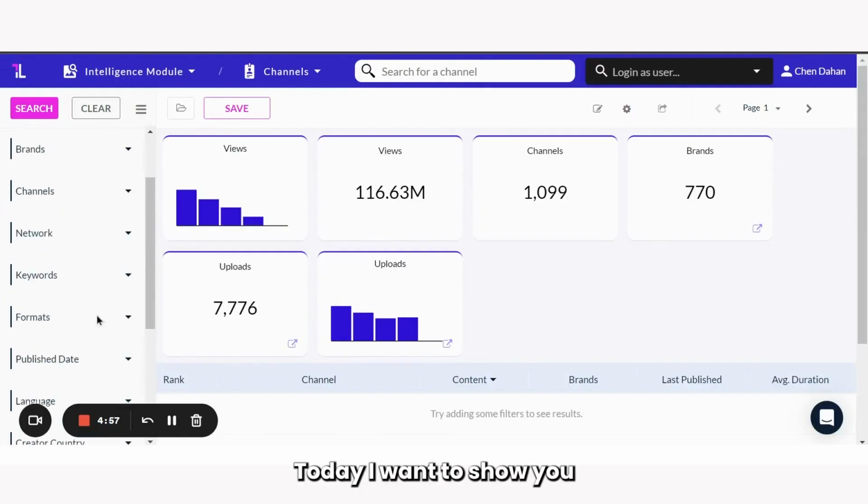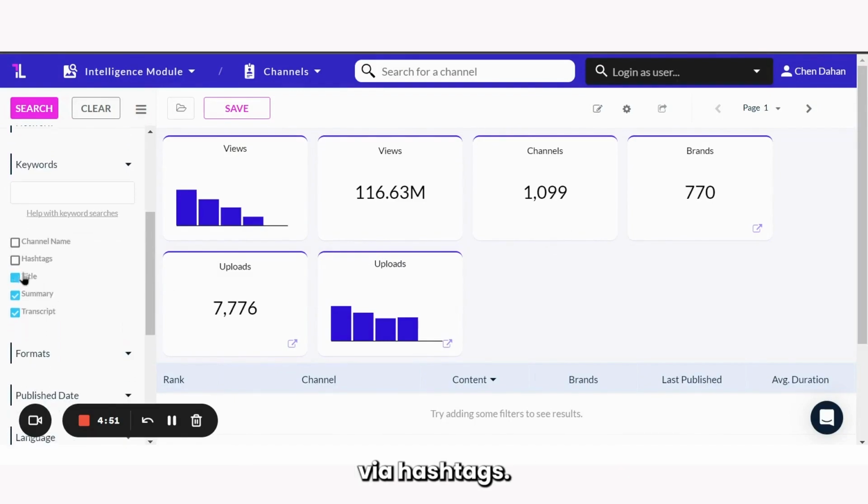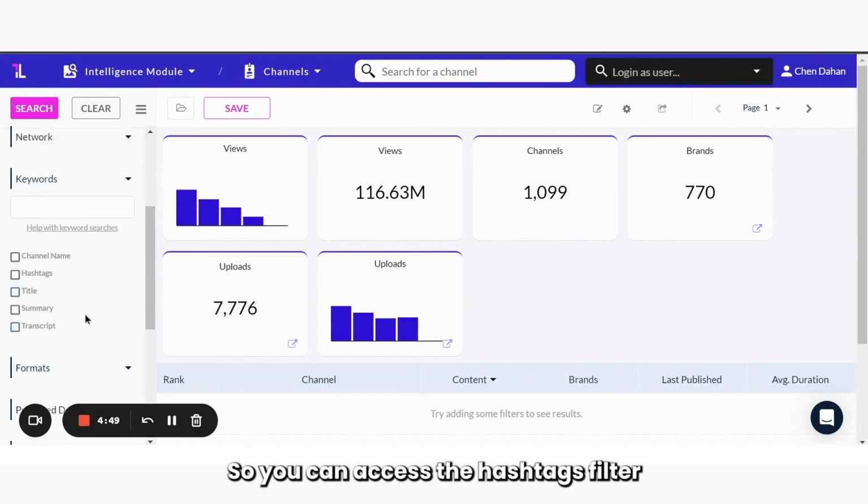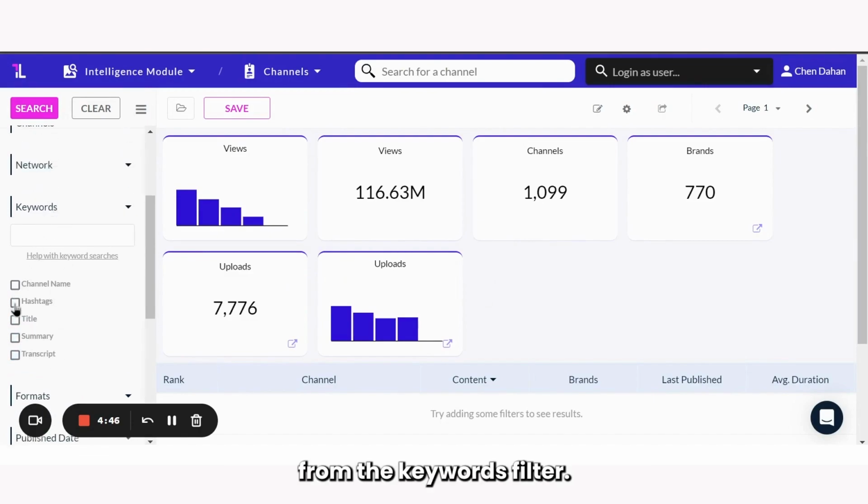Hello! Today I want to show you the latest addition to the platform, which is a feature allowing you to search and filter via hashtags. So you can access the hashtags filter from the keywords filter. You just do this. And for example, let's say I want to do discovery of gaming channels that do gaming and RPGs and stuff like that.